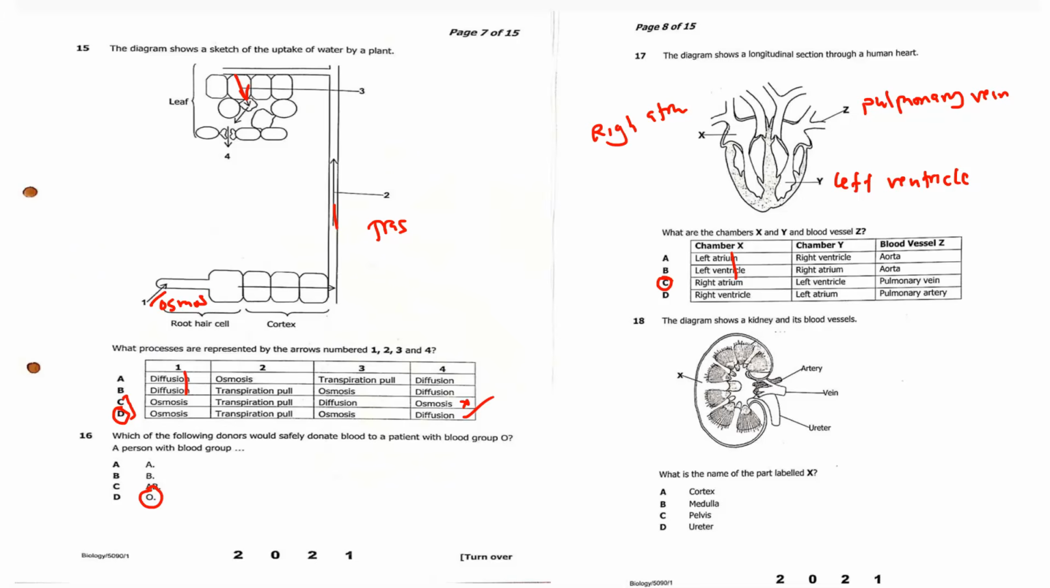The diagram below shows the kidney and its blood vessels. What is the name of the part labeled X? So the name of the part labeled X is called the cortex. So it is the cortex.